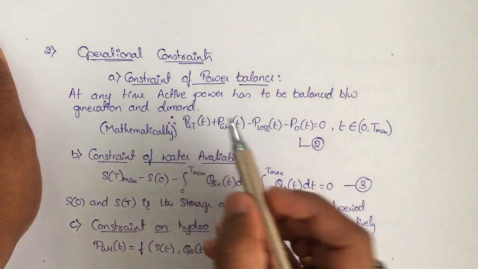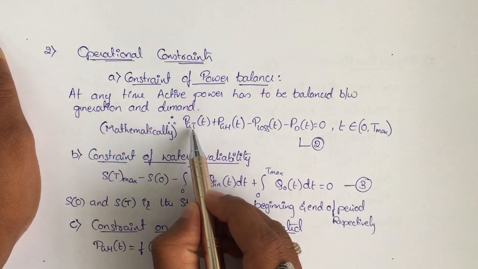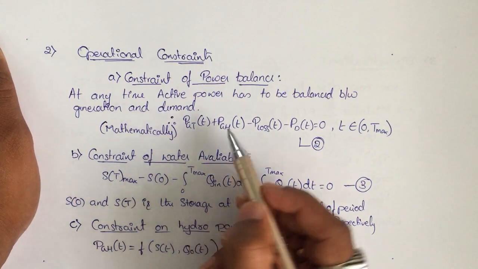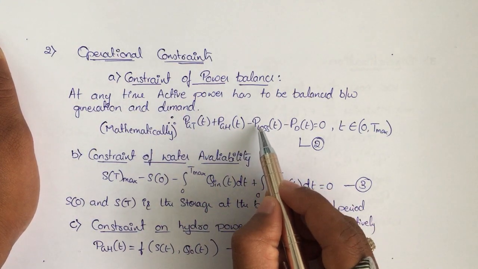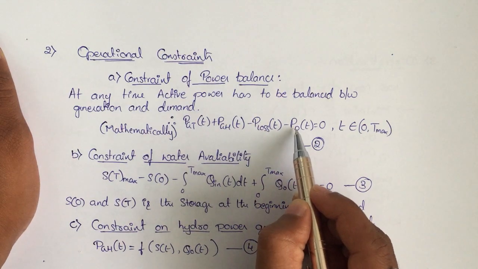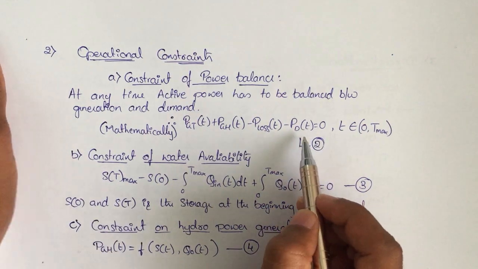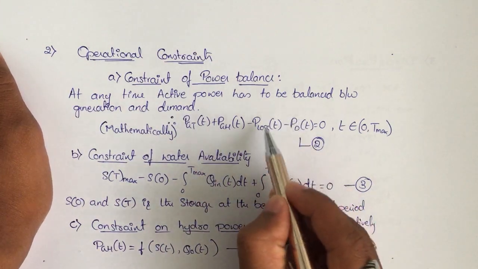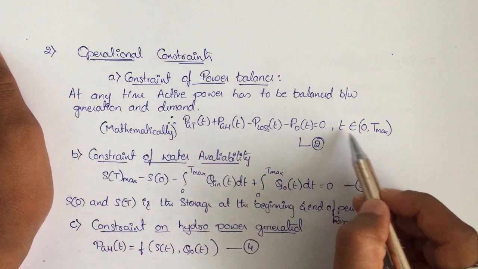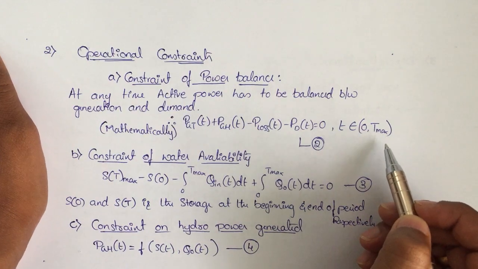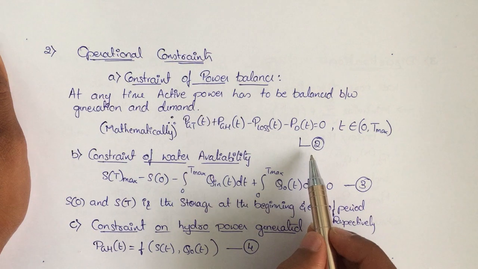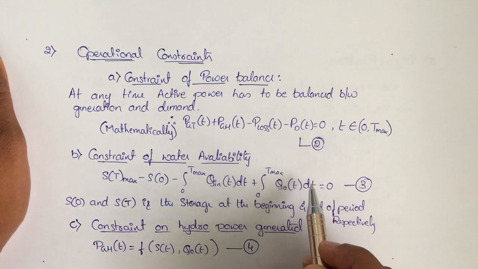Mathematically we can represent it as thermal power generation plus hydropower generation minus P loss minus PD is equal to 0, which means total generation is equal to demand plus losses for time between 0 to Tmax for the total duration. We are marking it as equation 2, and our first equation is the cost function Ft.